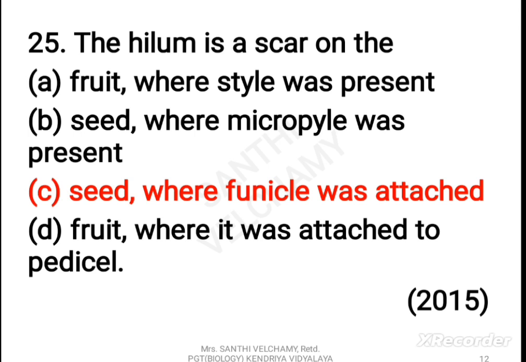The ovule is stalked. The stalk is called funiculus or funicle. The point of attachment of the body of the ovule with the funiculus is called hilum. It is present as a scar on a mature seed. Now let us go to the next question.